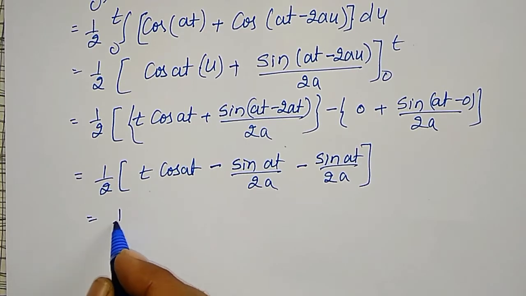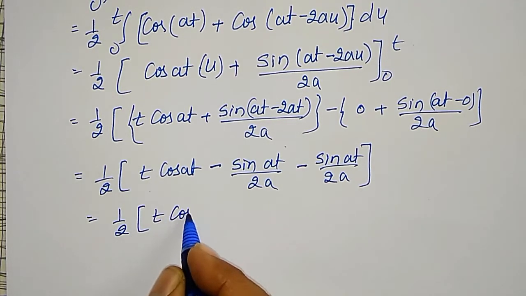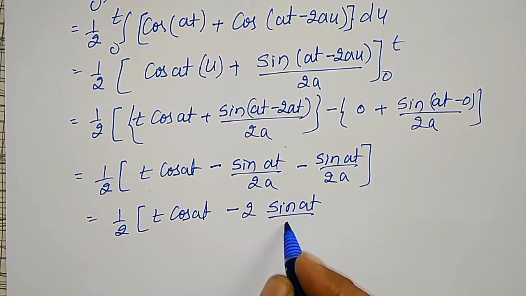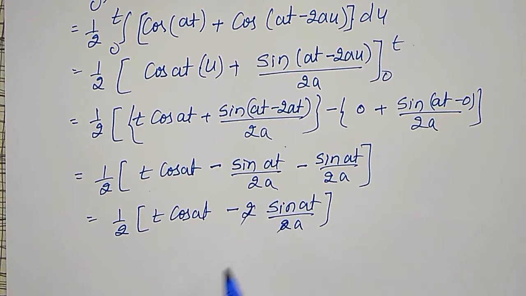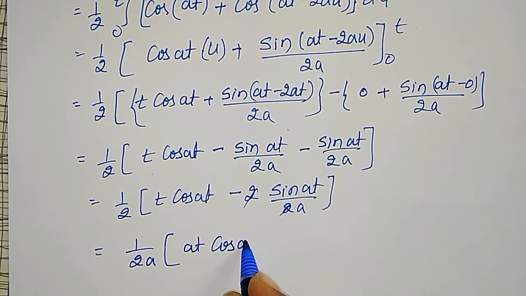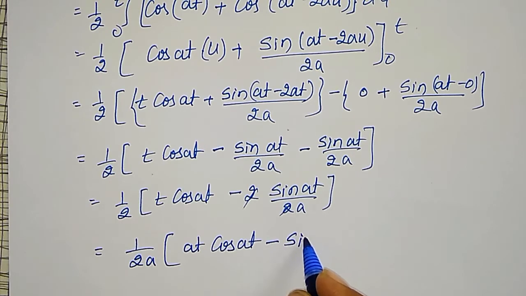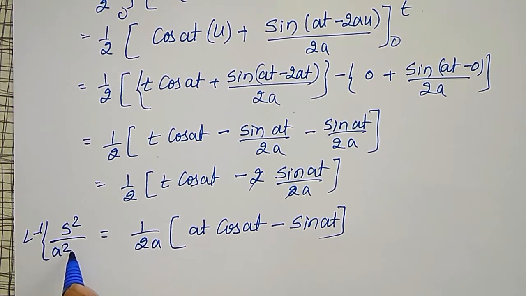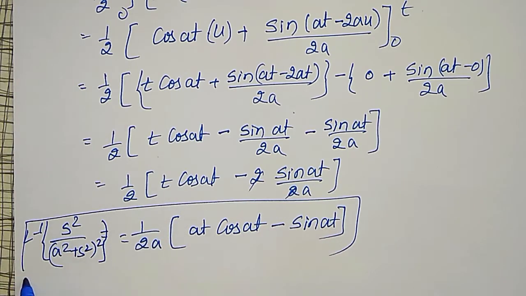I am simplifying this. 1 by 2 into t cos at minus 2 times sine at divided by 2a. Then 2 cancels and I can take LCM as 1 by 2a outside, and here will become at cos at minus sine at. This is the inverse Laplace transform of s square divided by s square plus a square the whole square. This is my required answer.